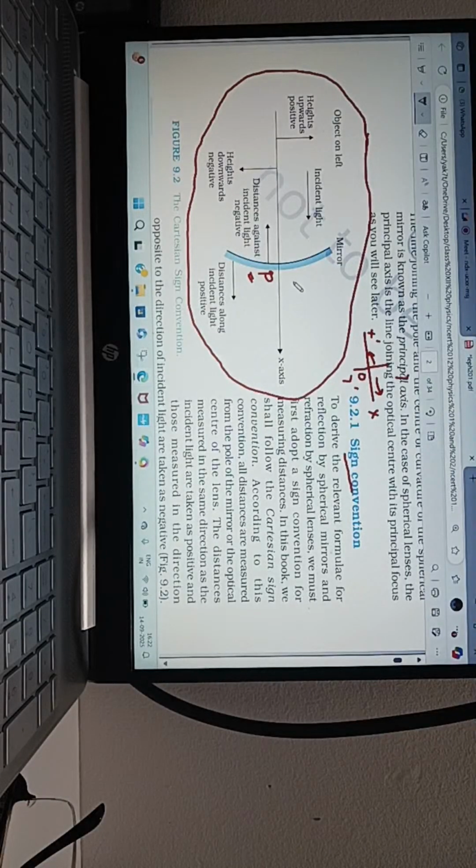When you take readings, all readings are taken from the pole for object distance, image distance, and size of the object, which is taken from the principal axis, perpendicular. This is the image. So what is the sign for the left side? Minus. For the right side? Plus. Above the principal axis, what is the sign? Plus. Below the principal axis, what is the sign?